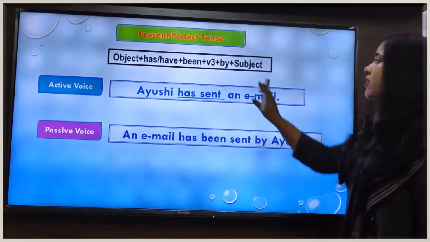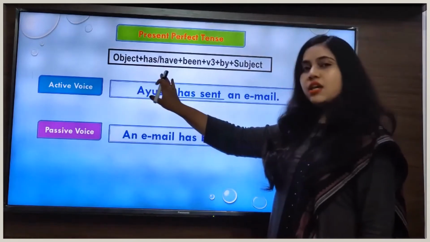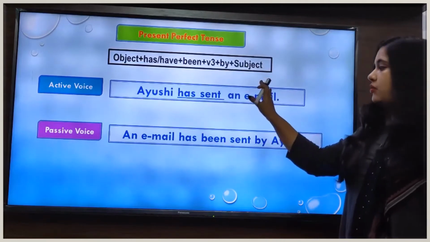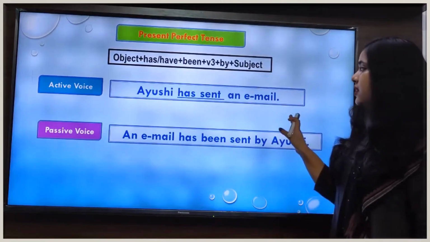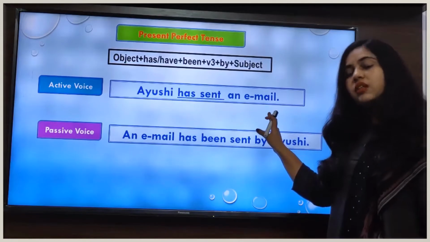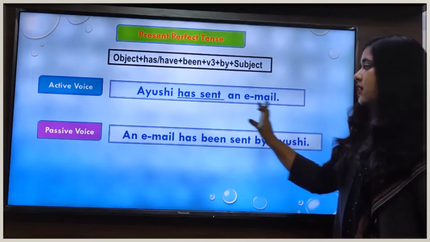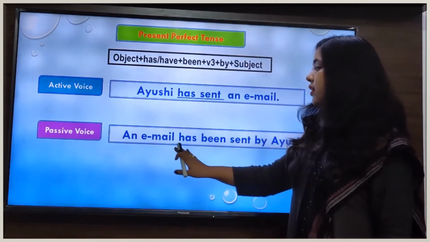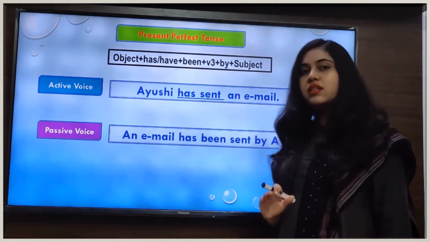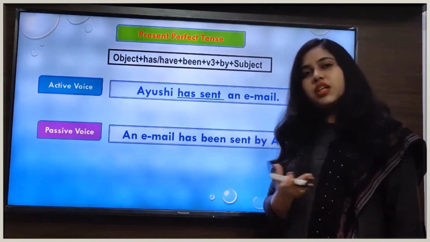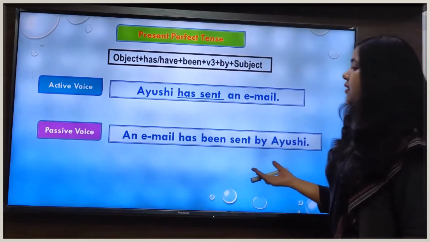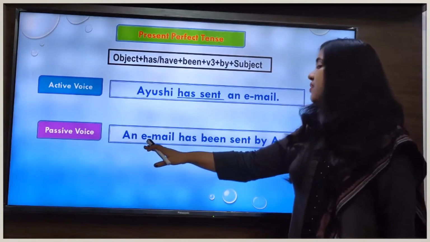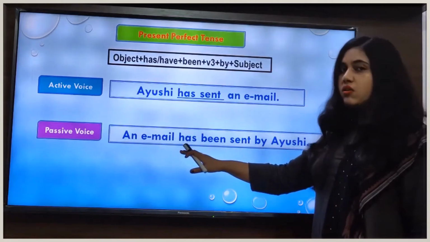So here we have applied this formula: object plus has or have plus been plus V3 plus by plus subject. As you can see in this sentence, an email is the object. So first of all we will place it as the subject in the passive voice sentence. After that we will write either has or have as the auxiliary verb according to subject-verb agreement. Here an email is singular, that's why we have written the auxiliary verb has.